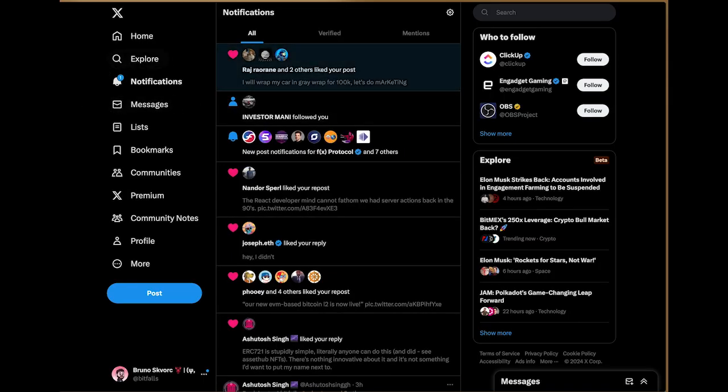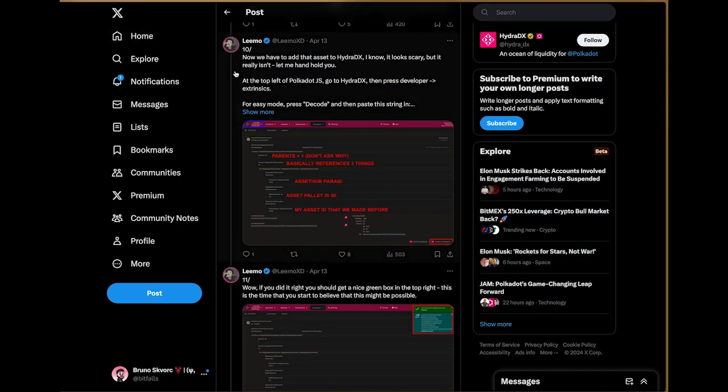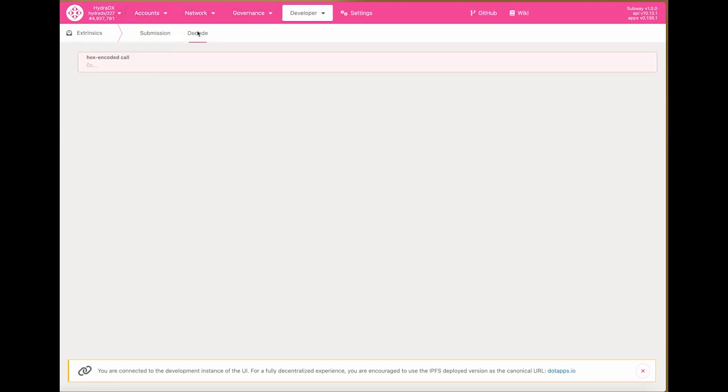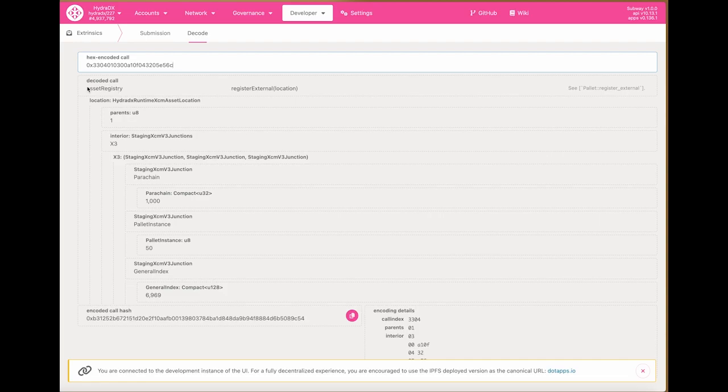Next up, we will be doing, for easy mode, press decode and then paste this string in. All right, decode, paste the string in. So what this is doing is it's calling the asset registry pallet with the register external function. So this is going to signal to the HydraDX chain that you want to put some chain into the external registry so that it's aware that something is going to come in.